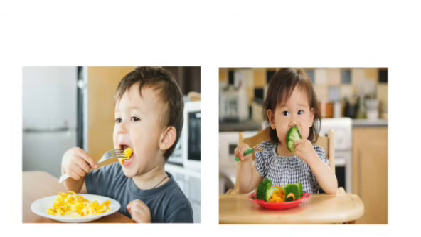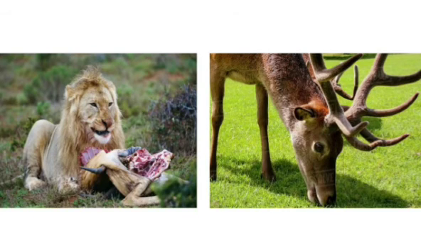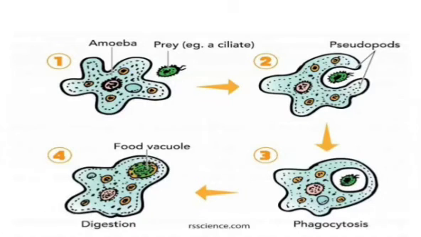Like you can see, human beings eat solid food as a whole, and after eating it, the food is digested in the body and the nutrients are absorbed in the body and utilized. Like you can see, other animals like this lion and this deer also show the holozoic mode of nutrition. In amoeba, the mode of nutrition is also holozoic. Amoeba also performs the holozoic mode of nutrition.